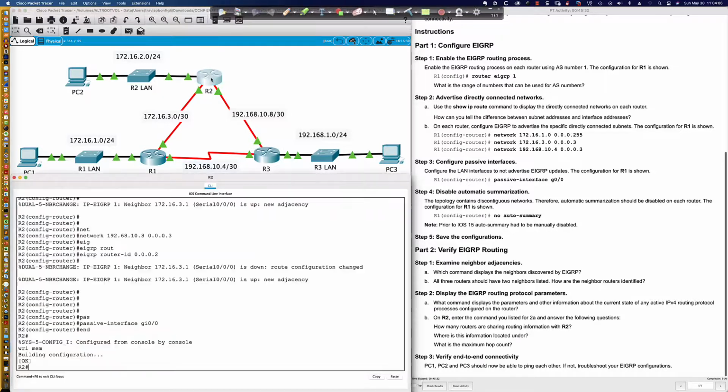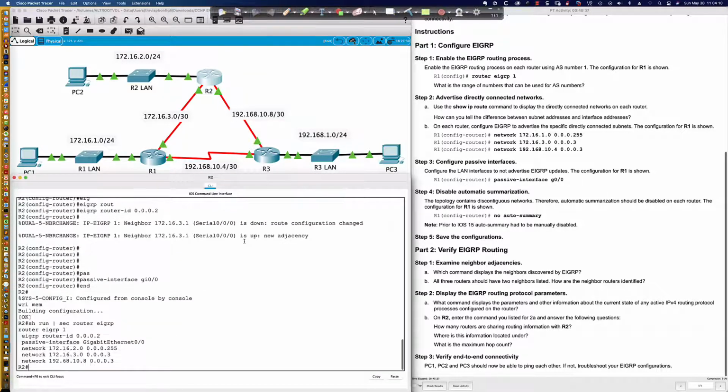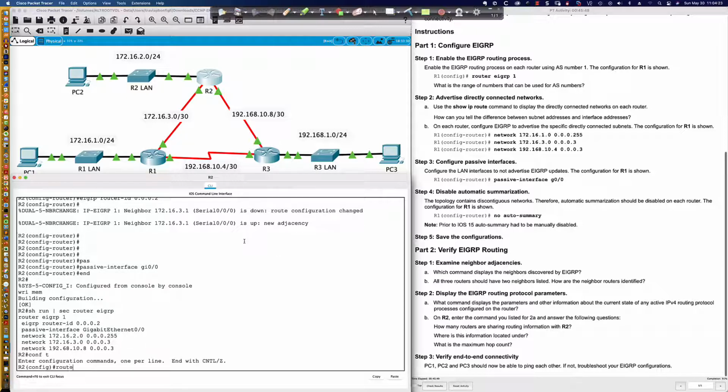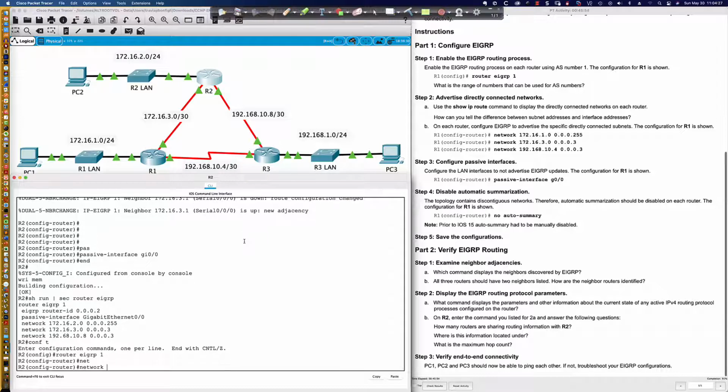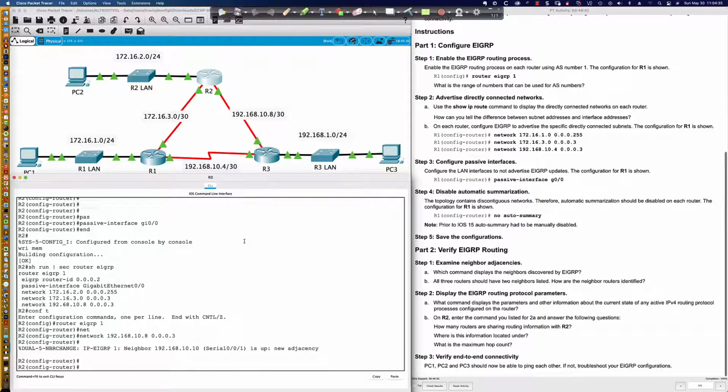And I was wondering if on router 2, did I forget? Show run section router eigrp. And I did screw that up, didn't I? I put a 172 in there. Or no, that's actually right, 192.68. So we get the bonus lab here, right? Router eigrp 1. And so I can fix it first and say 192.168.10.8 0.0.0.3. Because when I did router 3, I should have seen the neighbor adjacency between router 2 and router 3 come up, and we didn't.